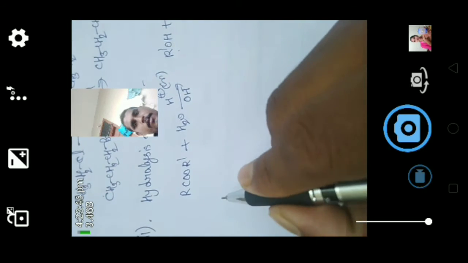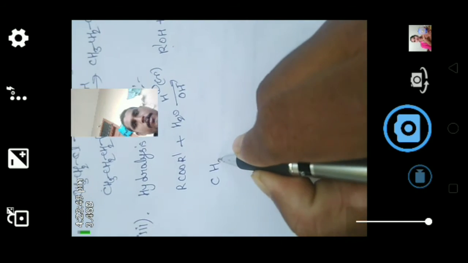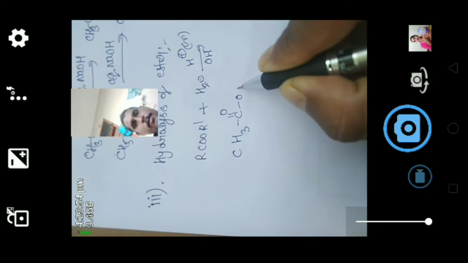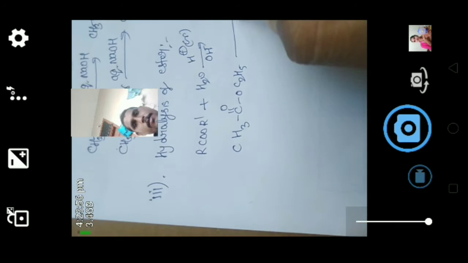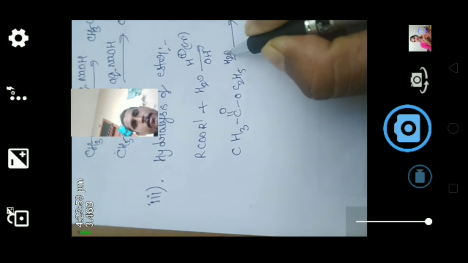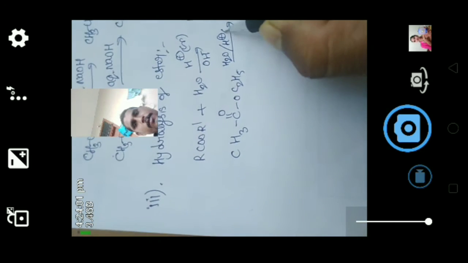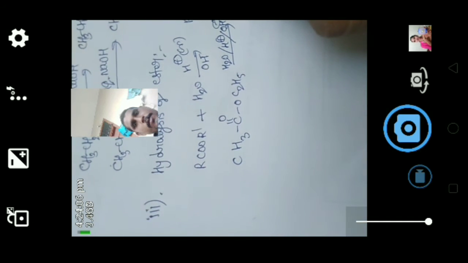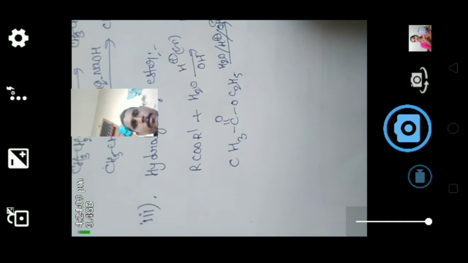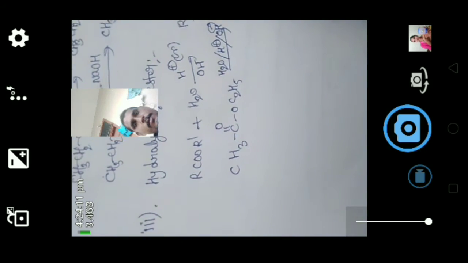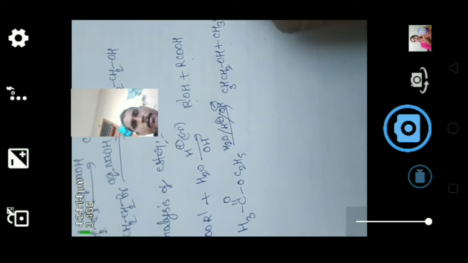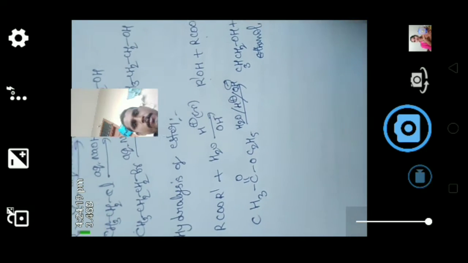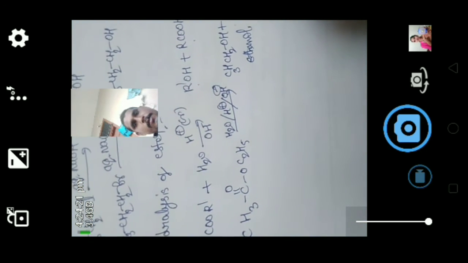Here, an example of hydrolysis of ester is CH3COOC2H5 with H+ or OH- to give CH3CH2OH plus CH3COOH, ethanol and acetic acid.